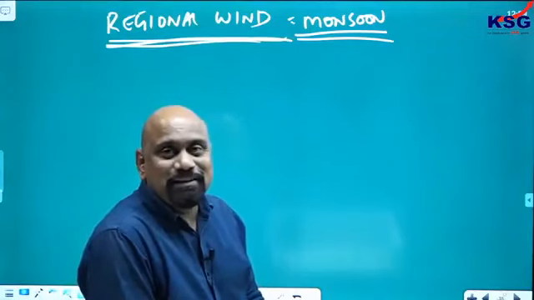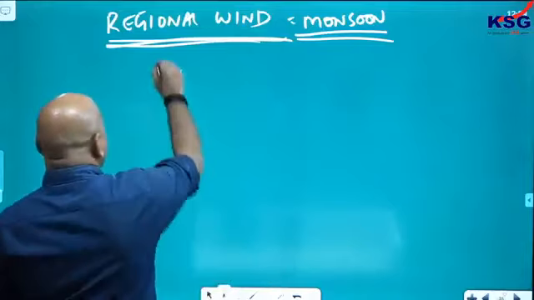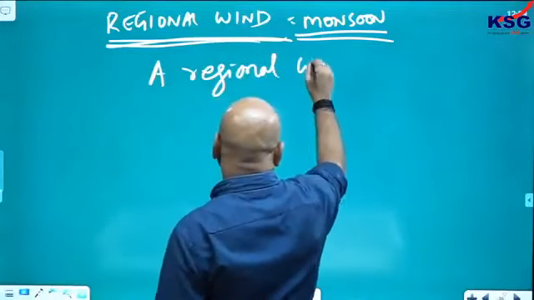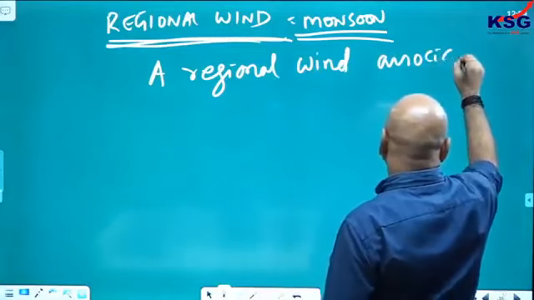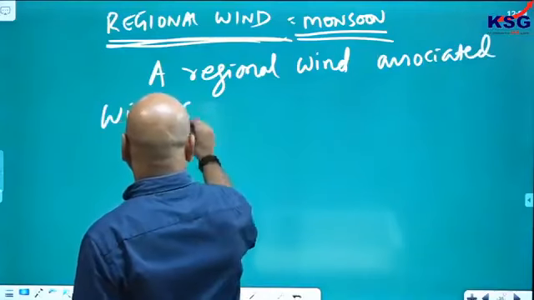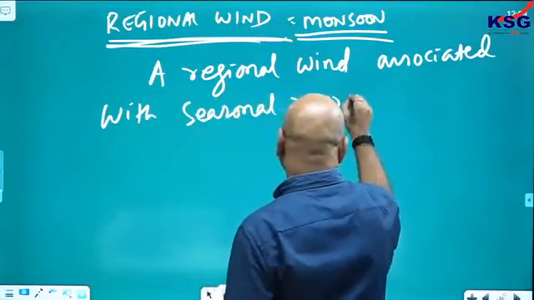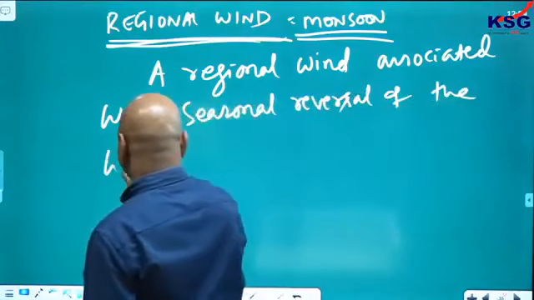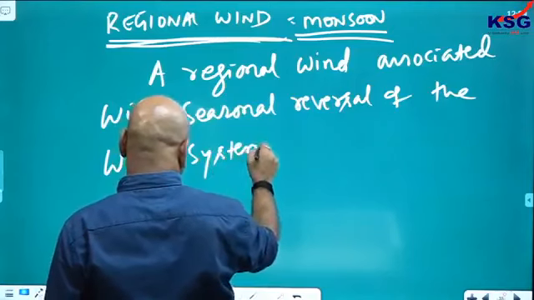Monsoon is a regional wind associated with seasonal reversal of the wind system.